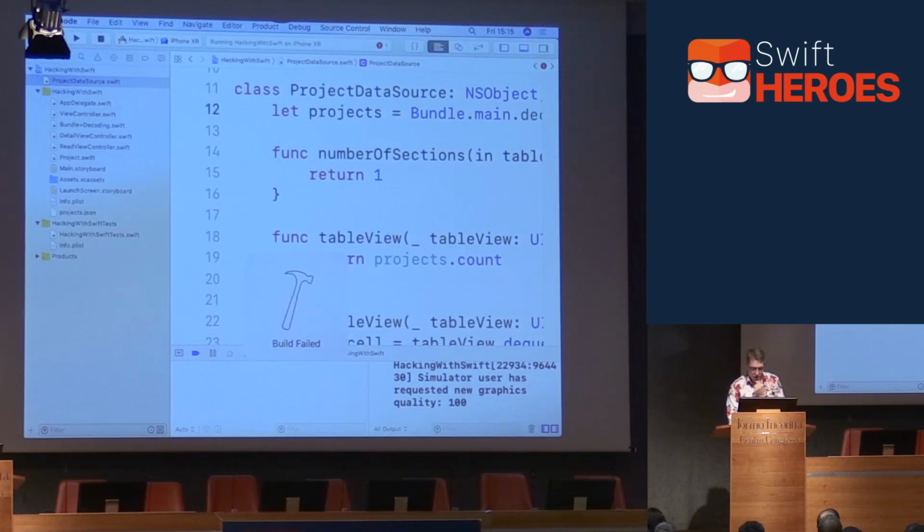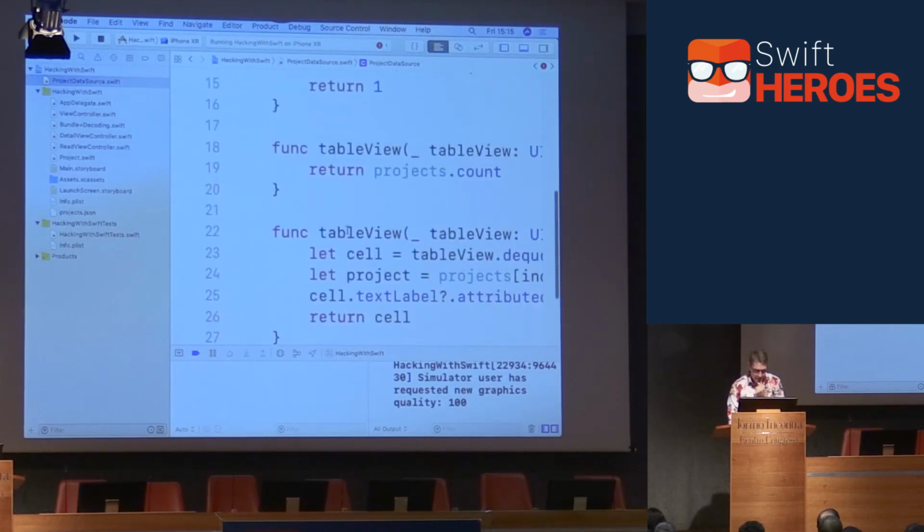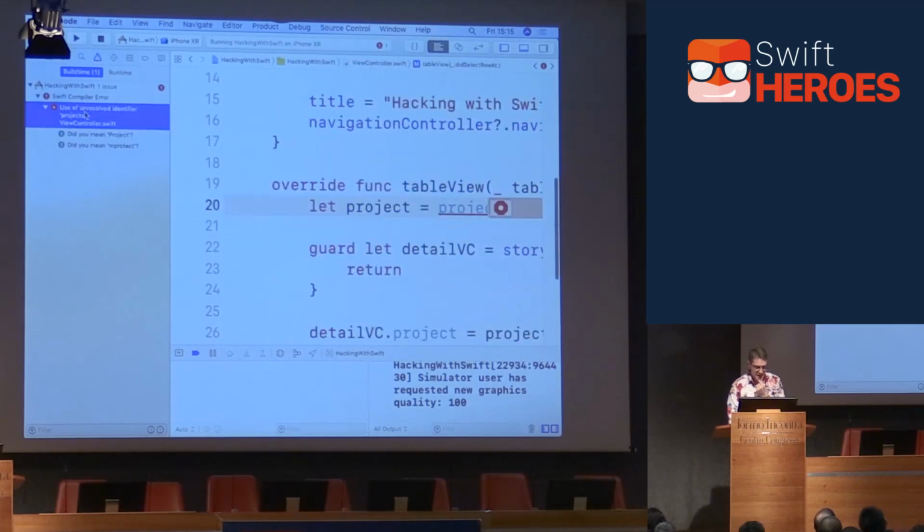And now, those build errors appear to have gone away, which is fantastic. But we still have a different build error because over here, in the main view controller, we're referencing the projects array, which we can no longer do. It's inside the data source. So we can either dig into the data source and read it out if you want to, but probably not a good idea. A better idea is to create a little getter method to work it in a nice way.